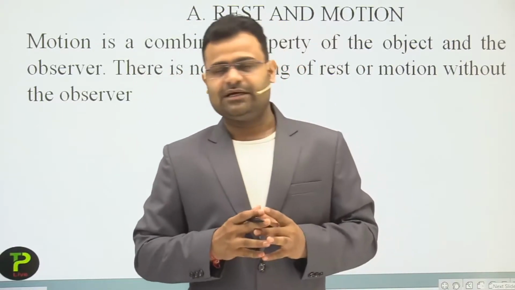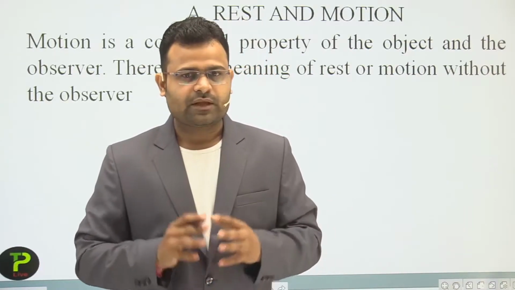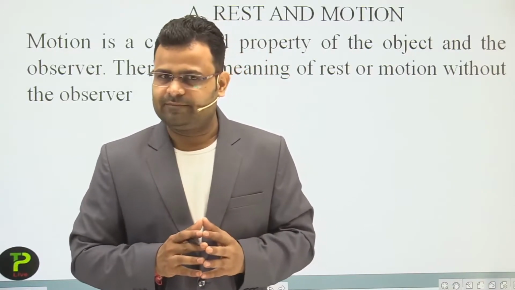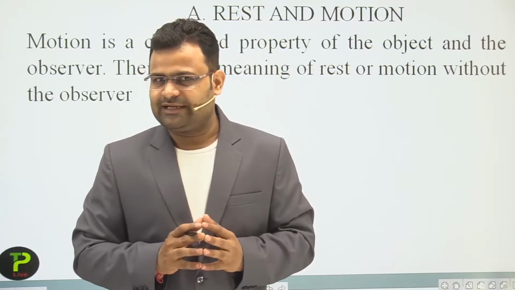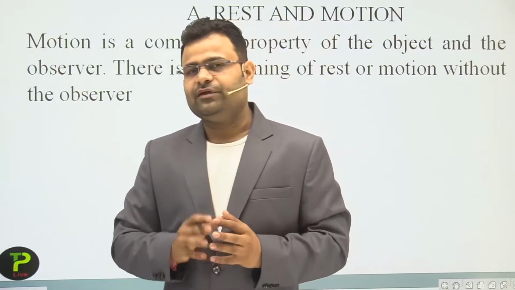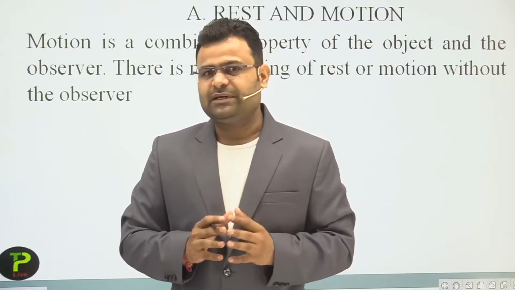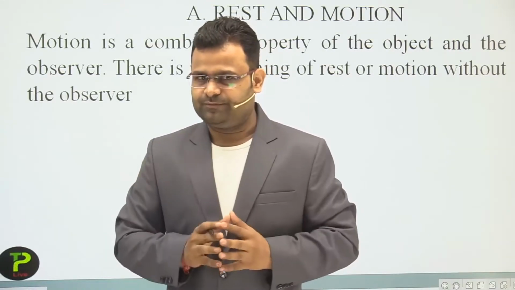Just like the example of a train and platform. Two persons are sitting inside the train and one person is standing outside the train, at the platform. When the train moves, the outside person says the train is moving.